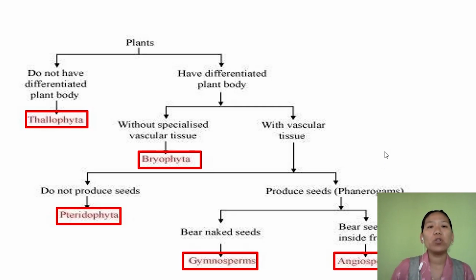This is how the plant kingdom, or kingdom Plantae, is classified into 5 divisions. The 5 divisions here are Thallophyta, Bryophyta, Pteridophyta, Gymnosperms and Angiosperms. In this video session, let us first talk about the Thallophyta. These Thallophyta include mainly the algae.